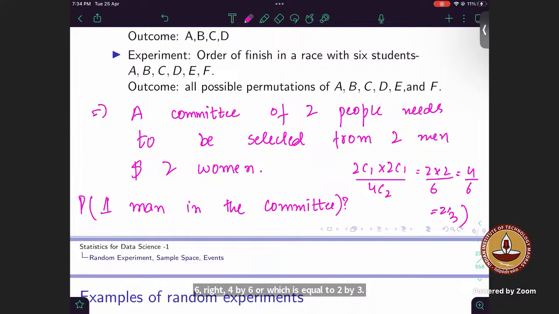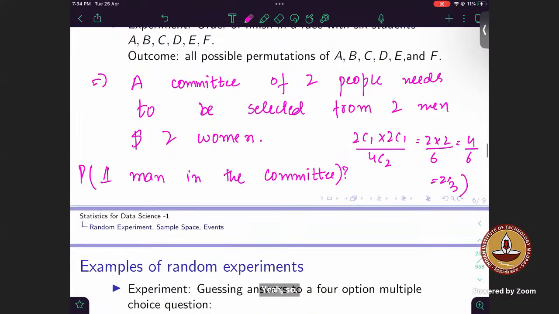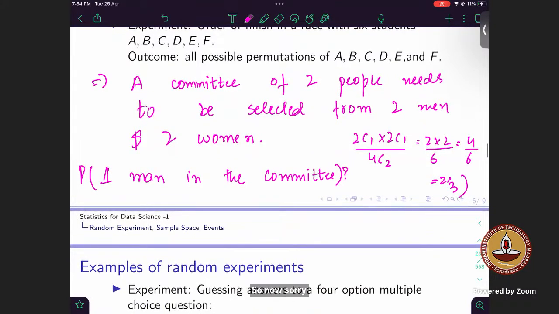Someone was saying it will be 1 by 2. Did you see where you made your mistake? Okay, if I change my question to: what is the probability that there will be no man in the committee? What will this be? 2C2 by 4C2, both women, and 4C2, right?